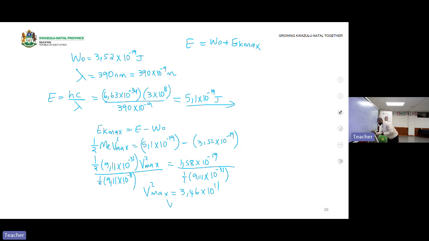Then you find the square root: 588,635.06 meters per second. Then you get your 5 marks. So I'm hoping you guys are now following how easy it is to score marks here.